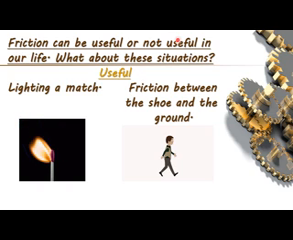Friction can be useful or not useful in our life. What about these situations? A few situations are given. We will discuss every situation and we will see how friction is useful and how it is not useful in our life. So first example, lighting a match. Lighting a match is a useful type of friction. Now friction between the shoes and the ground, it is also useful.